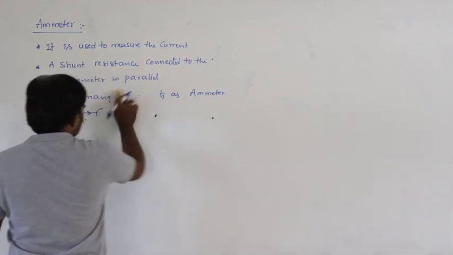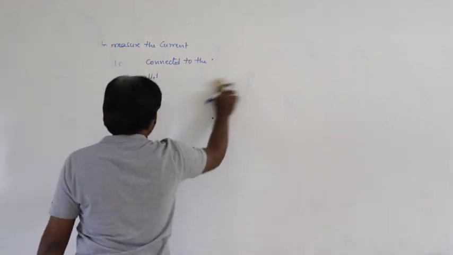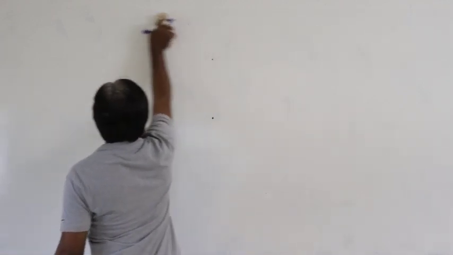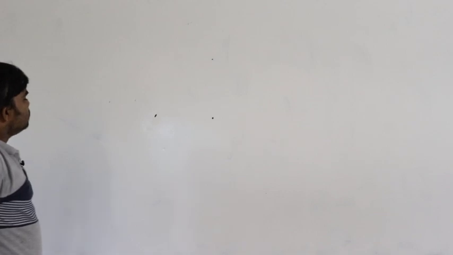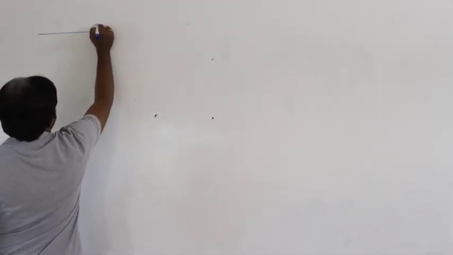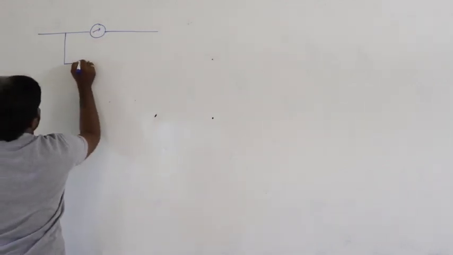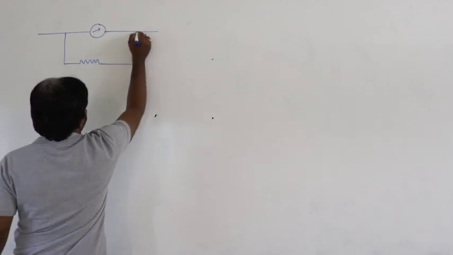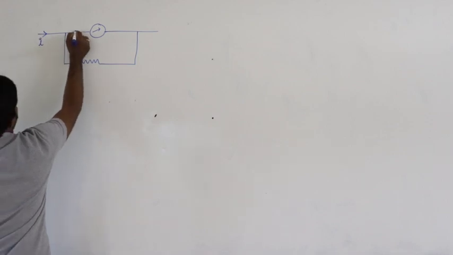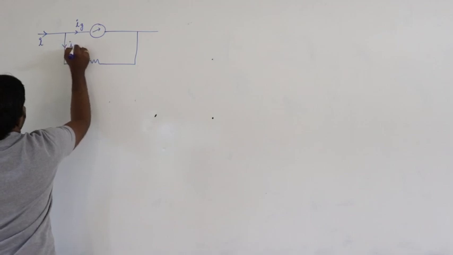Now let us see the working of the ammeter. How much shunt is to be connected? Let us calculate that. Let us say this is the galvanometer and this is the shunt. This is the current I, this is the current Ig and this is the current Is.